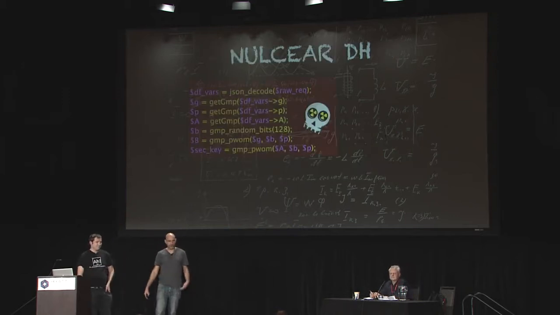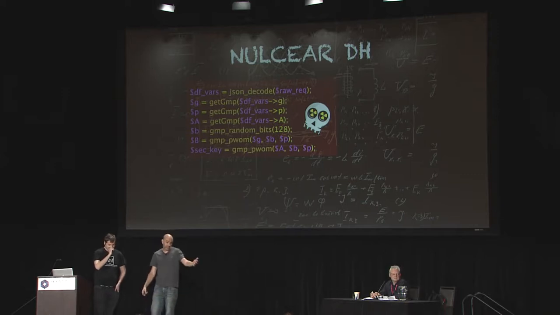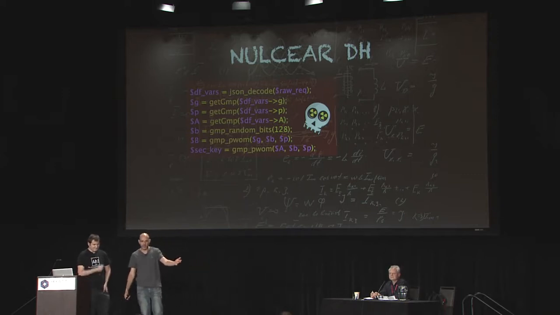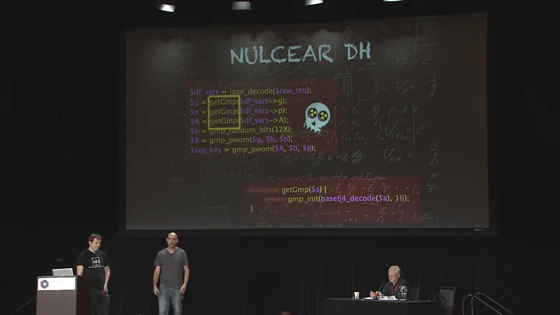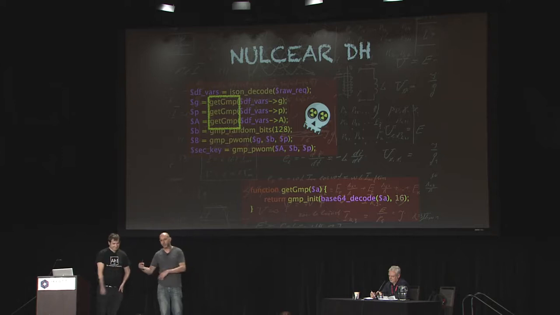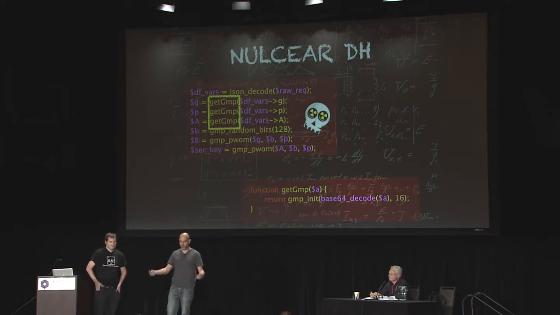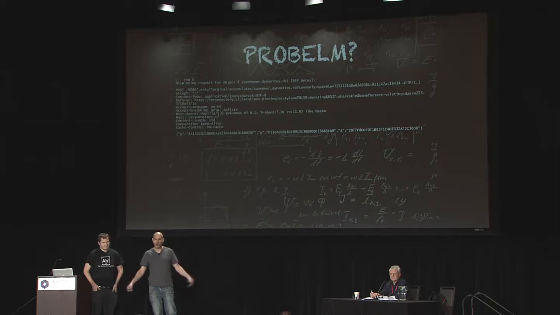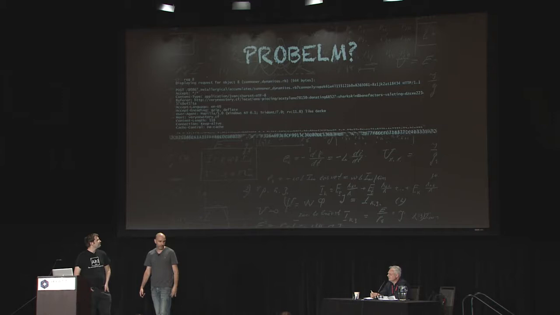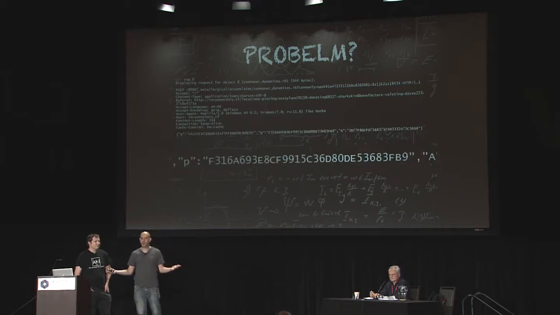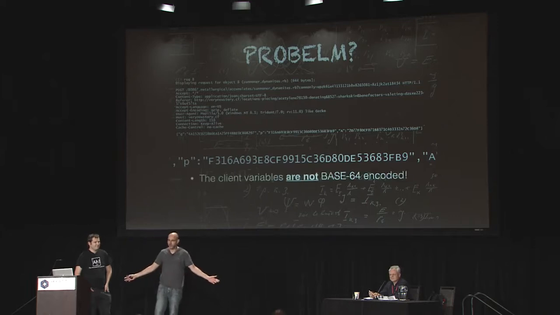Now, this is how the Nuclear authors implemented this thing. And as you see, they just calculated this exact formula that I just showed you before, right? And if you notice, there's this function here, the getGMP function, that all it does is basically just base64 decode the parameters passed to it by the victim, right? So what can go wrong? These are the parameters being sent from the victim to the Nuclear panel. They are JSON format. And can you see anything wrong here? Well, okay. So what's wrong here is that these parameters, they are not base64 encoded. They're just X values. Whoopsie.